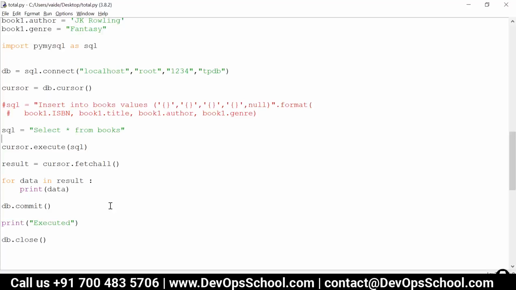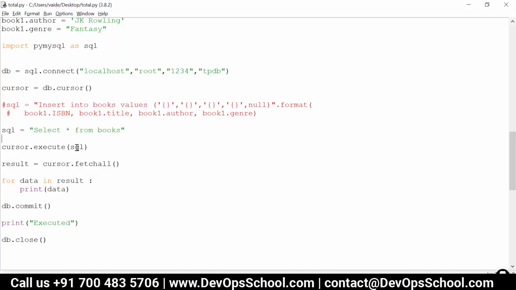Here in this result, you have passed cursor dot fetchall, so that is getting all the data. In the above, you have mentioned the SQL, select star from books, and you are executing it at the cursor level. So result is storing the data of whatever was executed in the execute bracket SQL, right?